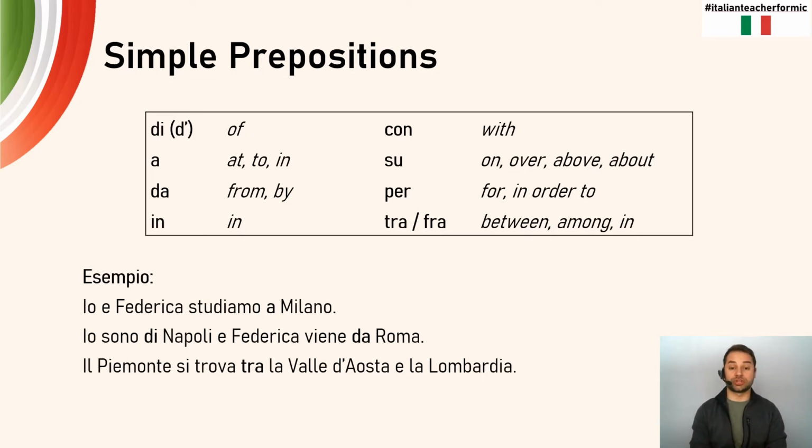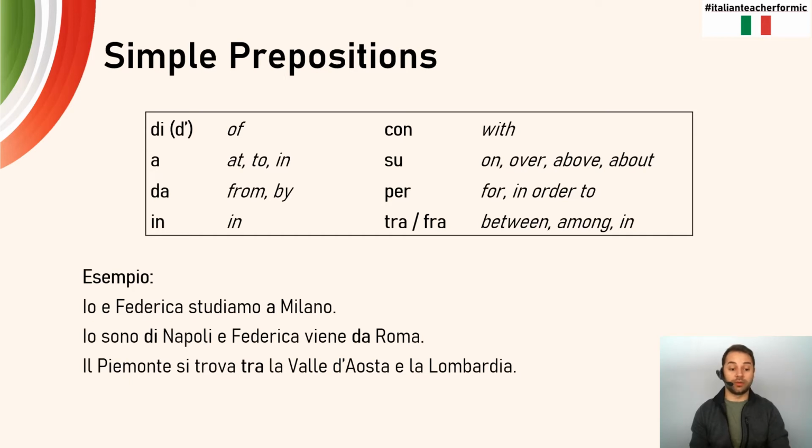Again, these are simple prepositions, where it's just that preposition used by itself. Io e Federica studiamo a Milano. We study in Milan, just by a, simply by itself. Io sono di Napoli e Federica viene da Roma.